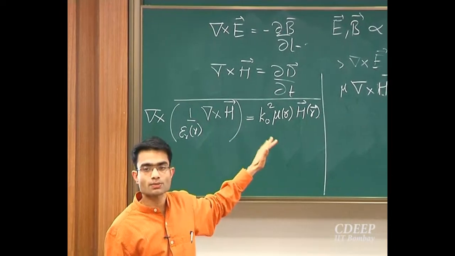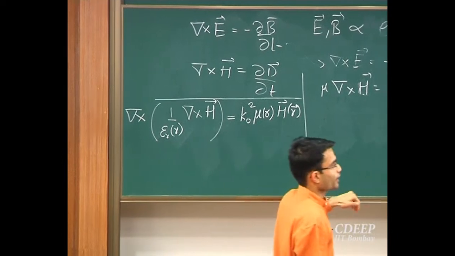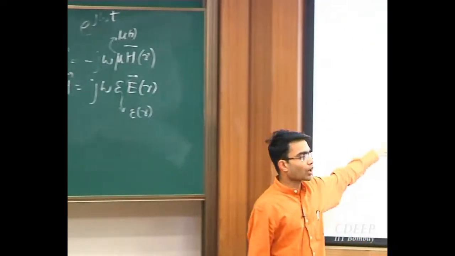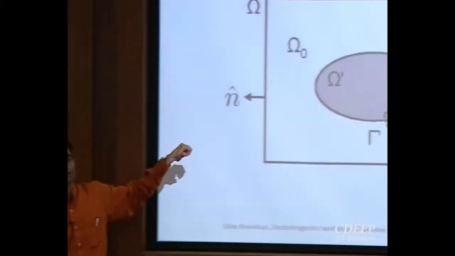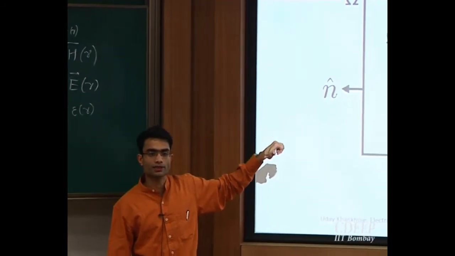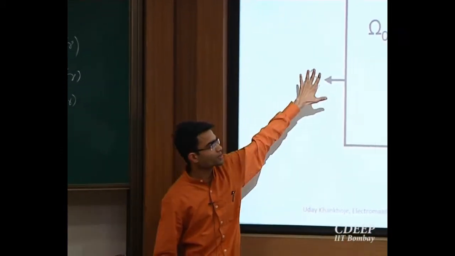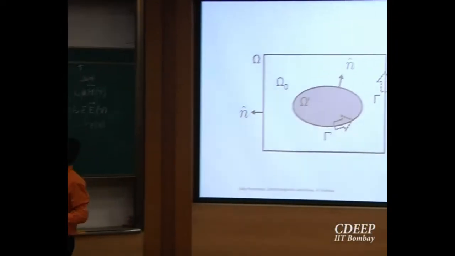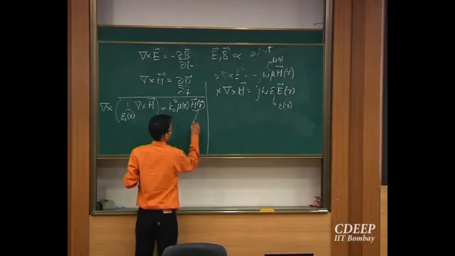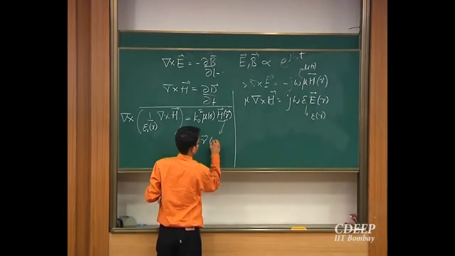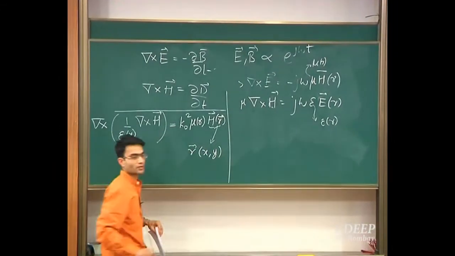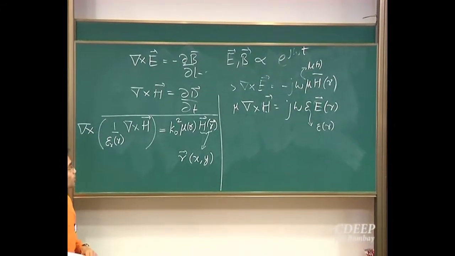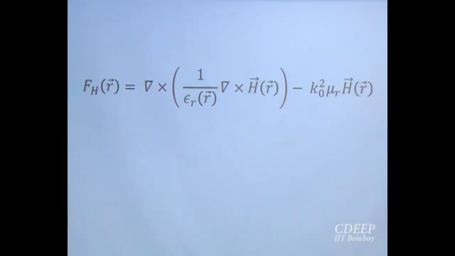So why is it transverse magnetic? Because if, let's say, the Z vector is coming out of the board over here, the magnetic field is in the direction transverse to Z. So that means H is in the plane. So this R over here, R is a vector in XY, which is my 2-dimensional problem domain. Okay. So now let's proceed towards the full formulation of this.